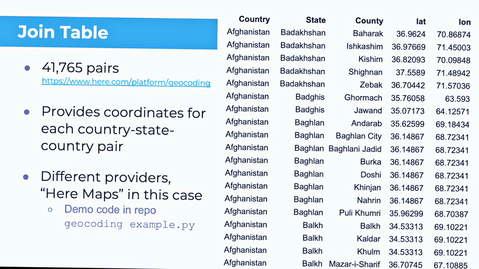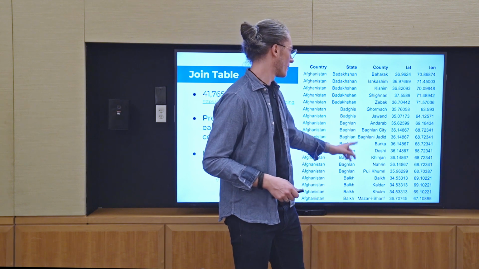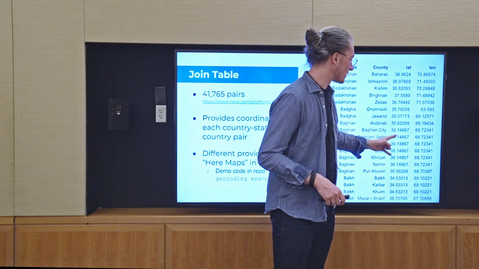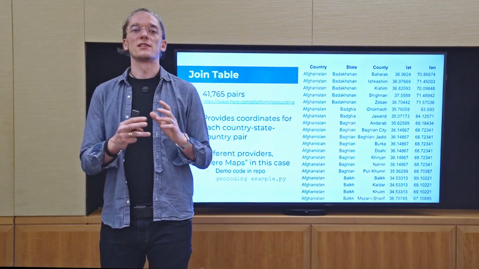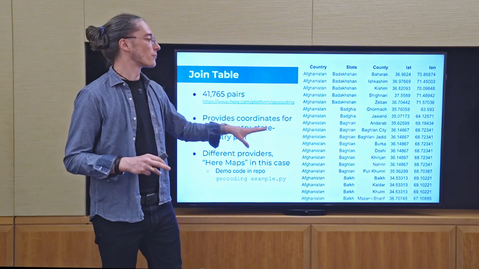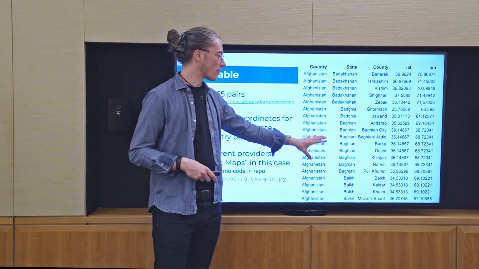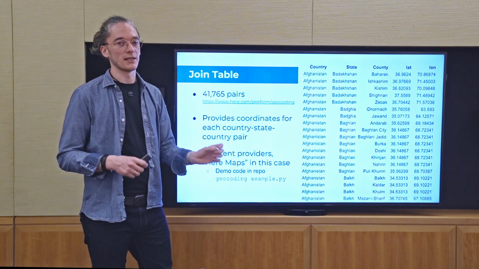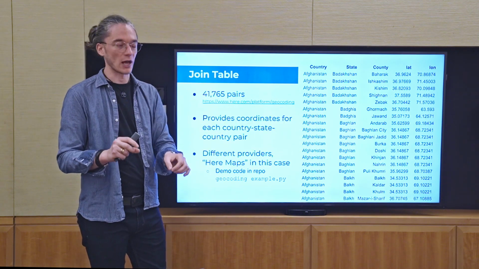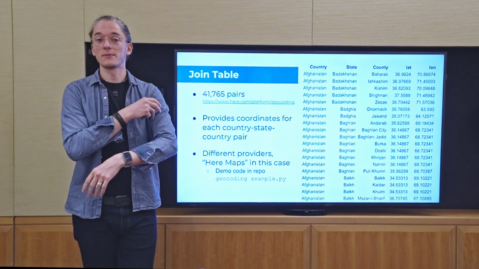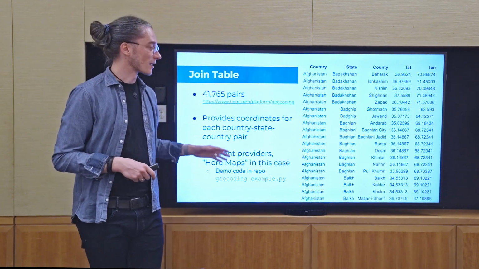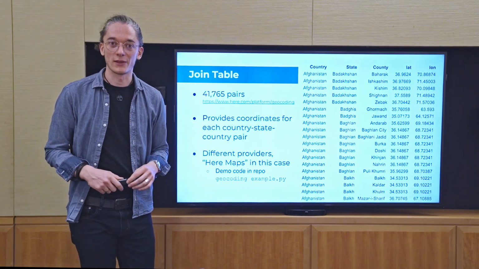Now, you might recognize that for some of these counties here, here in Afghanistan, because that was just the first in the list, we ended up with the same latitude and longitude information. So the API that I used was not able to distinguish these places well enough. They are probably all, or I checked it actually, they are part of all of Afghanistan. They are just missing the exact differentiation between the different counties there. So it is not 100% perfect. If you want to change that, please be my guest and let us know. You can maybe do a better job here with this geocoding.